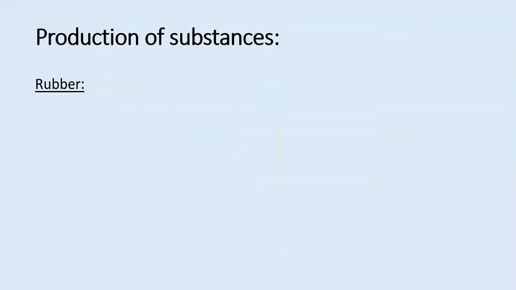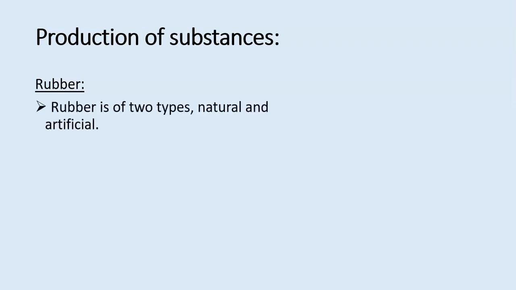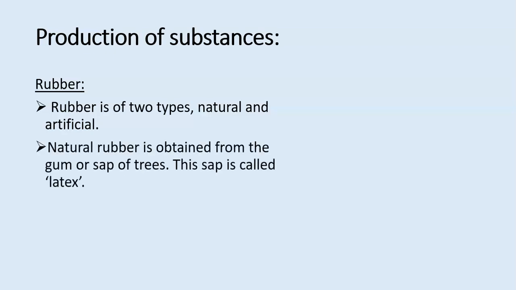My dear students, now we are going to discuss the production of substances, how certain substances are produced. The first one we are going to discuss is rubber. Rubber is of two types, natural and artificial. Natural rubber is obtained from the gum or sap of trees. This sap is called latex.